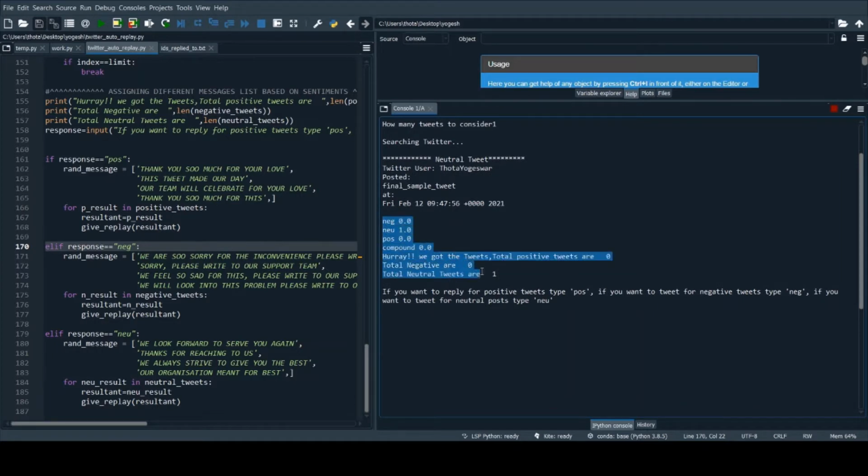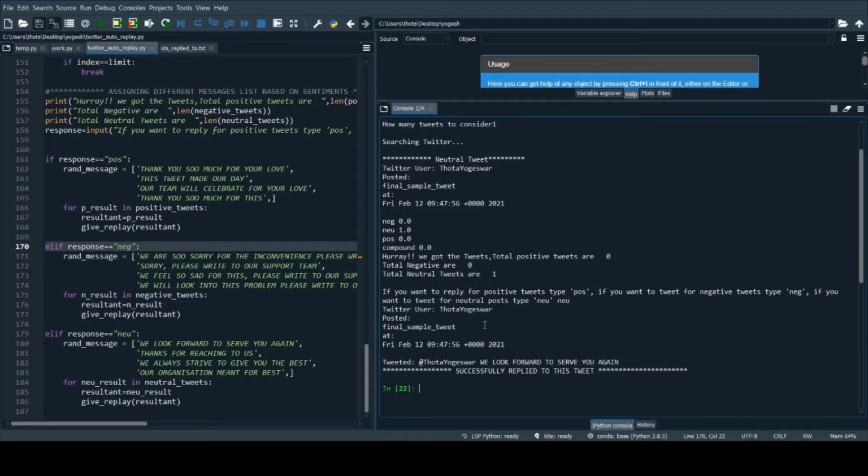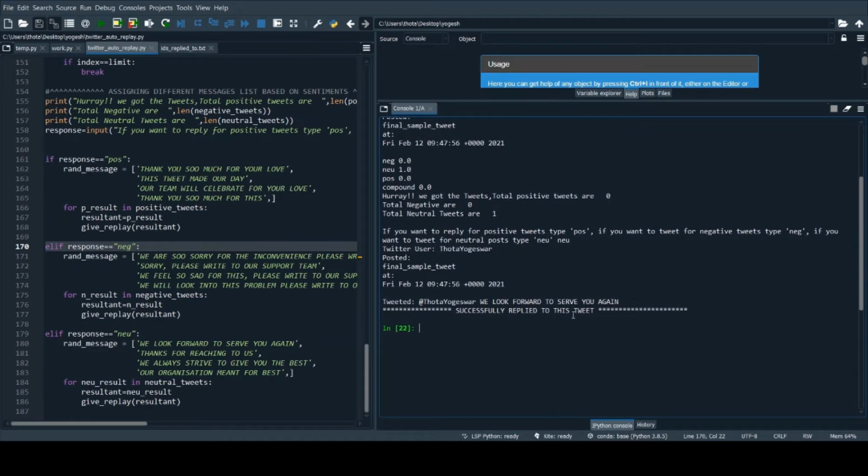And in this portion, it's giving the compound results: what the sentiment analysis and the sentiment intensity of this particular tweet is. It is showing this was a neutral one. So now I ask my code to post replies for neutral tweets, and here it goes: successfully replied to this tweet. To my particular tweet, my code has tweeted this message: we look forward to serve you again.